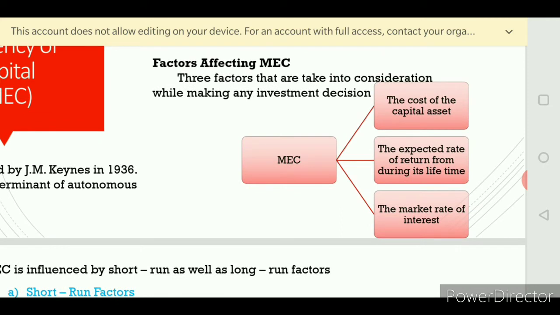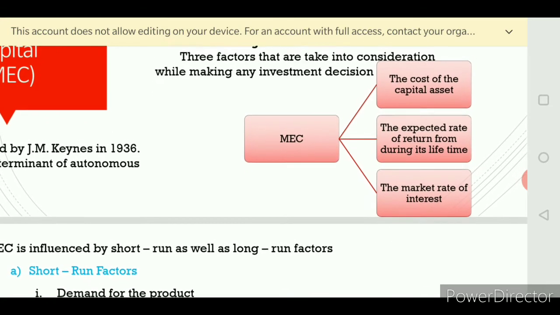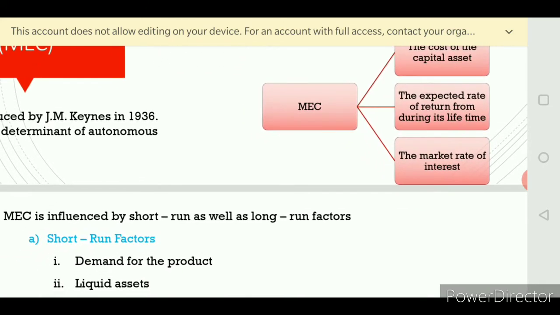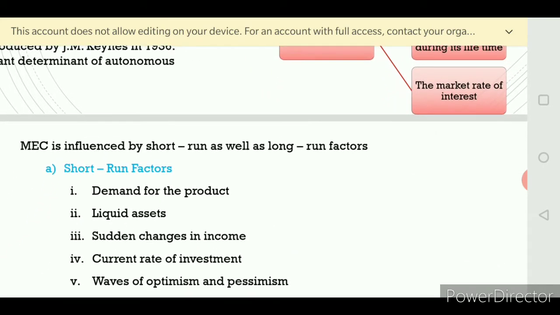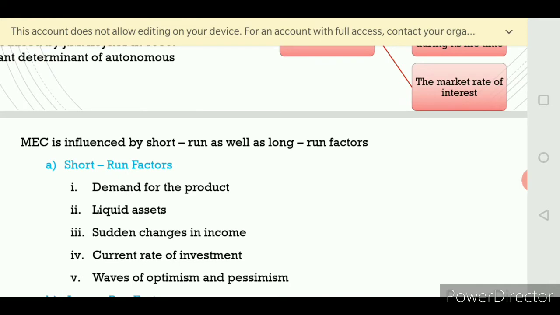Again I will repeat, marginal efficiency of capital means the expected profitability of an additional capital asset. If I am adding a few more capital assets, what is the profit that would be received? That is called the marginal efficiency of capital. This marginal efficiency of capital was introduced by J.M. Keynes in 1936.